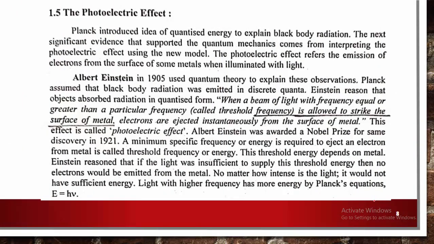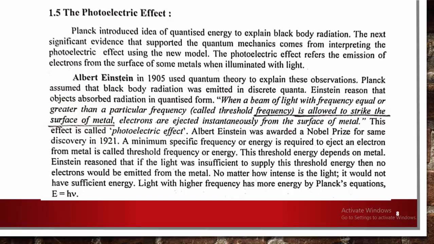Next, one more very important topic, that is the photoelectric effect. It is a study of quantum mechanics, which helps in the determination of atomic structure. Albert Einstein in 1905 used quantum theory to explain these observations. Like Planck, who assumed that black body radiation was emitted in discrete quanta, Einstein reasoned that objects absorb radiation in a quantized form.